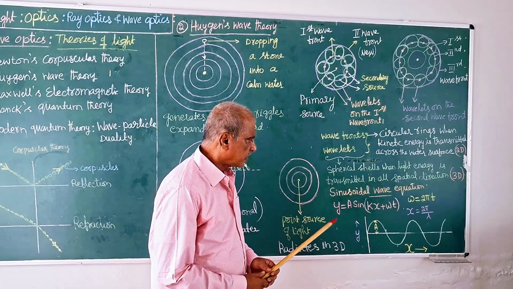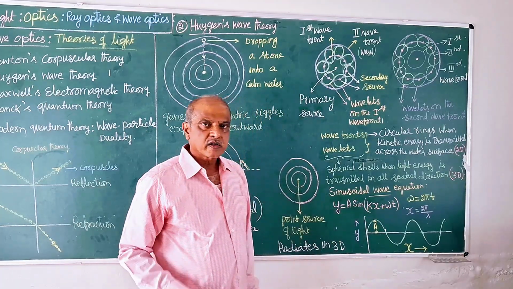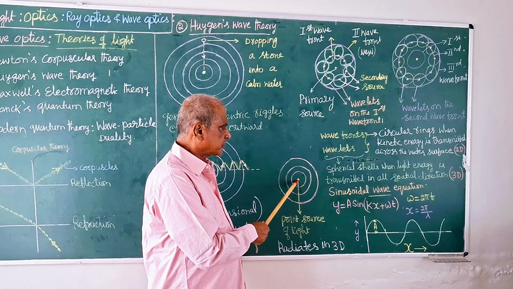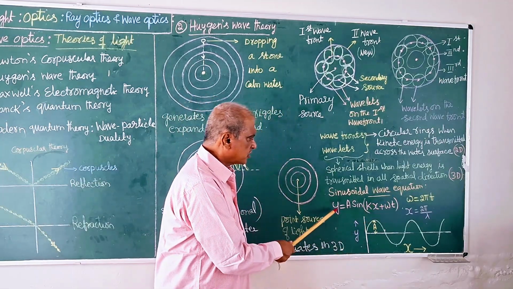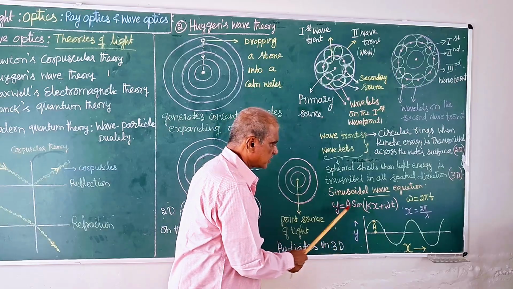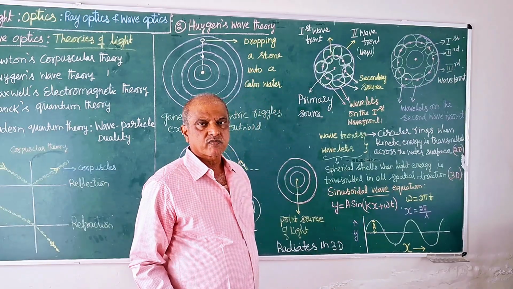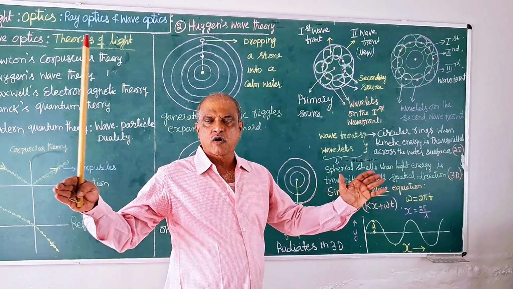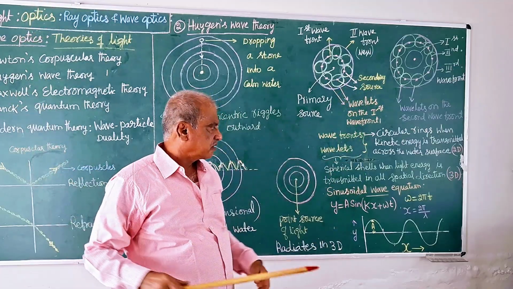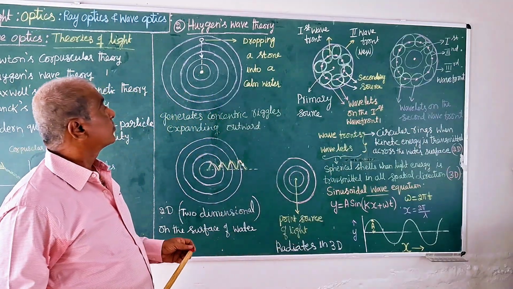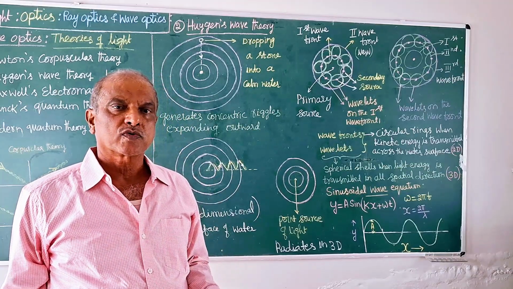Remember, in this equation, A, k and omega are constant for a wave like this, and the variables are x and t. With time, the wavefront goes away from the point source, taking energy to infinite distance. That is what Huygens explained in the form of waves, which should be accepted.